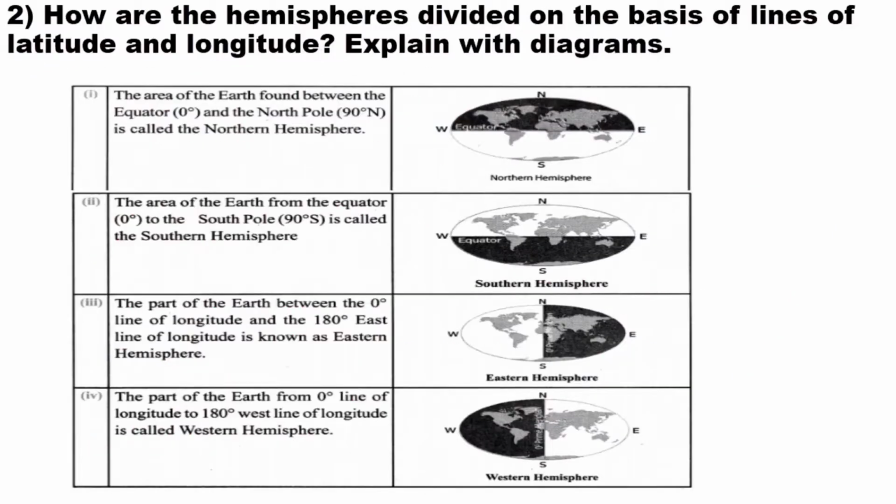Next one, how are the hemispheres divided on the basis of lines of latitude and longitude? Explain with diagrams. The area of the earth found between the equator and the North Pole is called Northern Hemisphere. The area of the earth from the equator to the South Pole is called Southern Hemisphere. The part of the earth between the 0 degree line of longitude and 180 degree east line of longitude is Eastern Hemisphere, and the next one is Western Hemisphere.